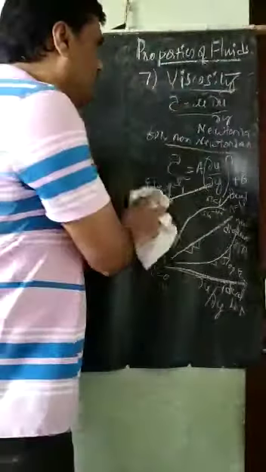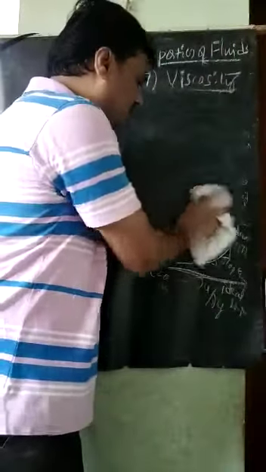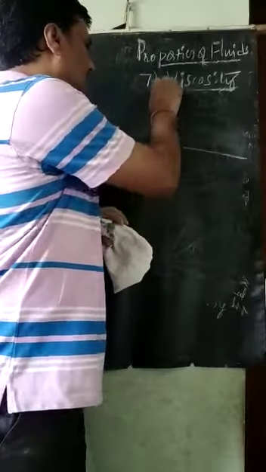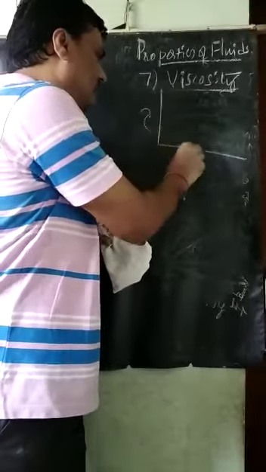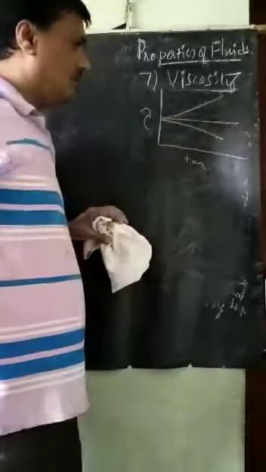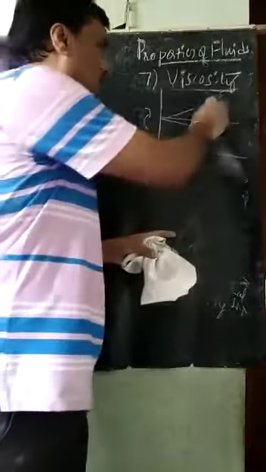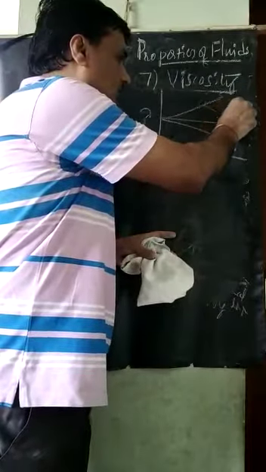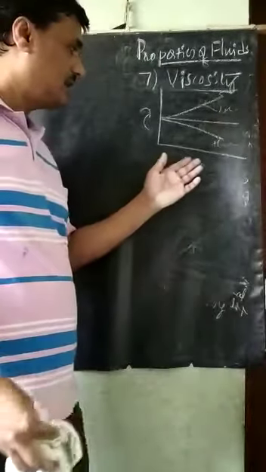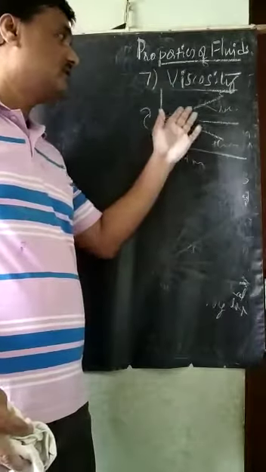The next one is that fluids can also be classified based on time. If I draw shear stress versus time, we get these curves. So what kinds of fluids are these? Rheotropic fluids and thixotropic fluids. Some fluids are such that when the time increases, shear stress increases.